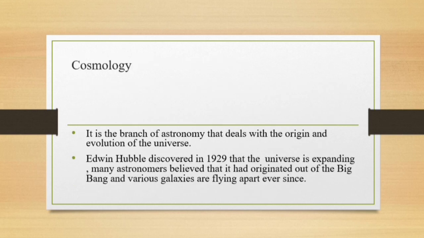Cosmology is a branch of astronomy that deals with the origin and evolution of the universe. Edwin Hubble discovered it in 1929. The universe is expanding. Many astronomers believe that it originated out of the Big Bang and various galaxies have been flying apart ever since.